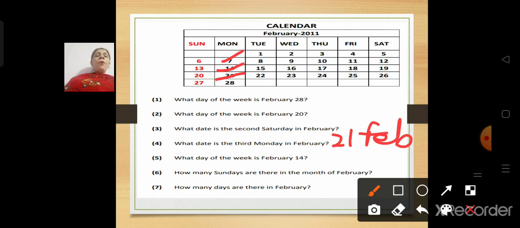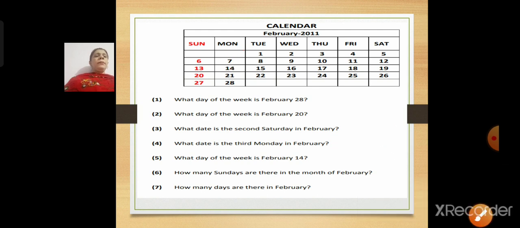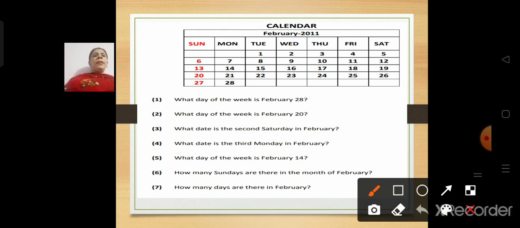What day of the week is February 14? Now, where is February 14? We have already marked. Wait. Here. On the second Monday. So, what day of the week is February 14? It is on Monday. So, you are going to write Monday.